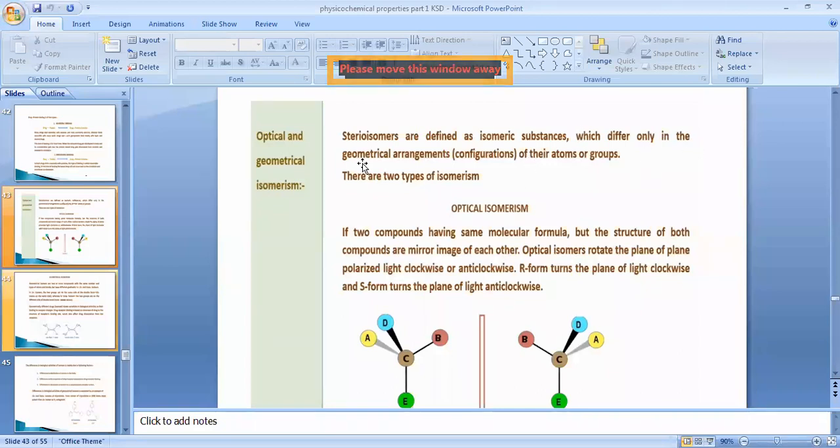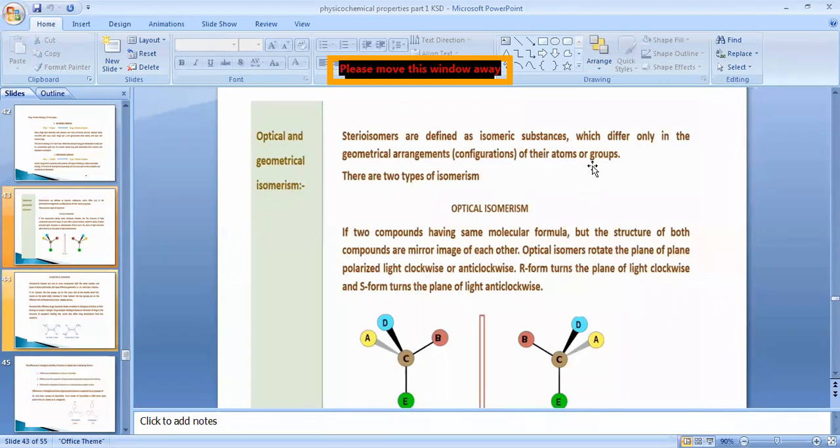They differ only in the type of arrangement or the configuration. There is only a change in the shape or structure of the molecule with respect to their atoms and groups. The molecular formula is the same, but they may change the position of a functional group or of an atom in the molecule.